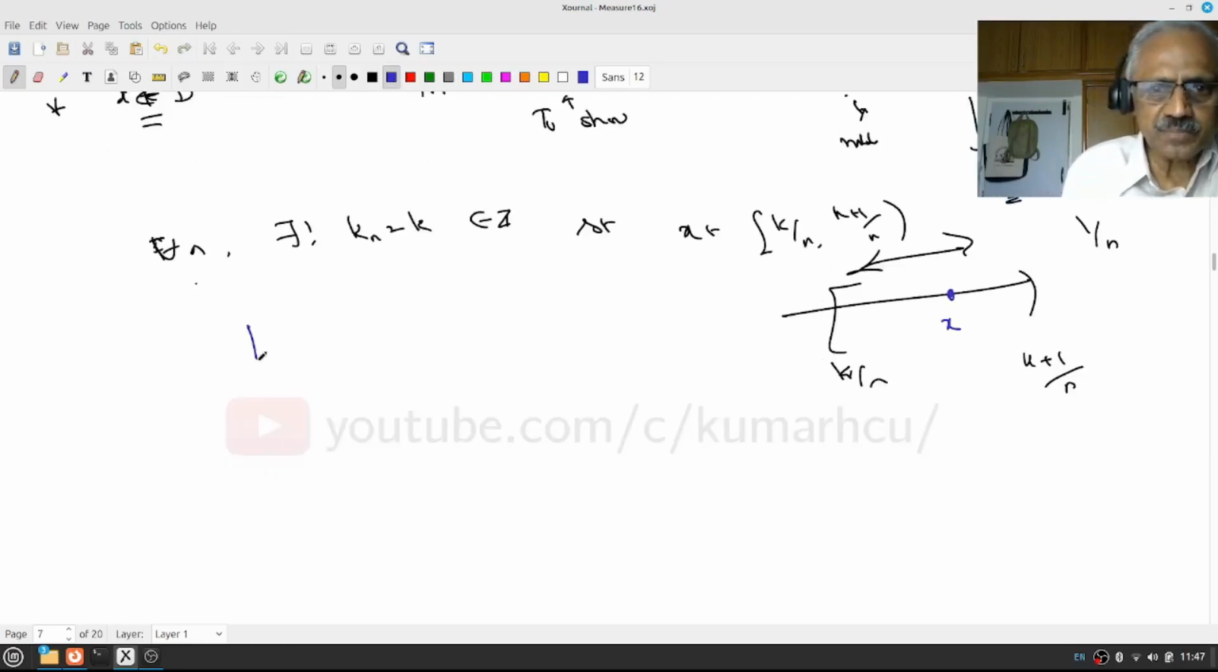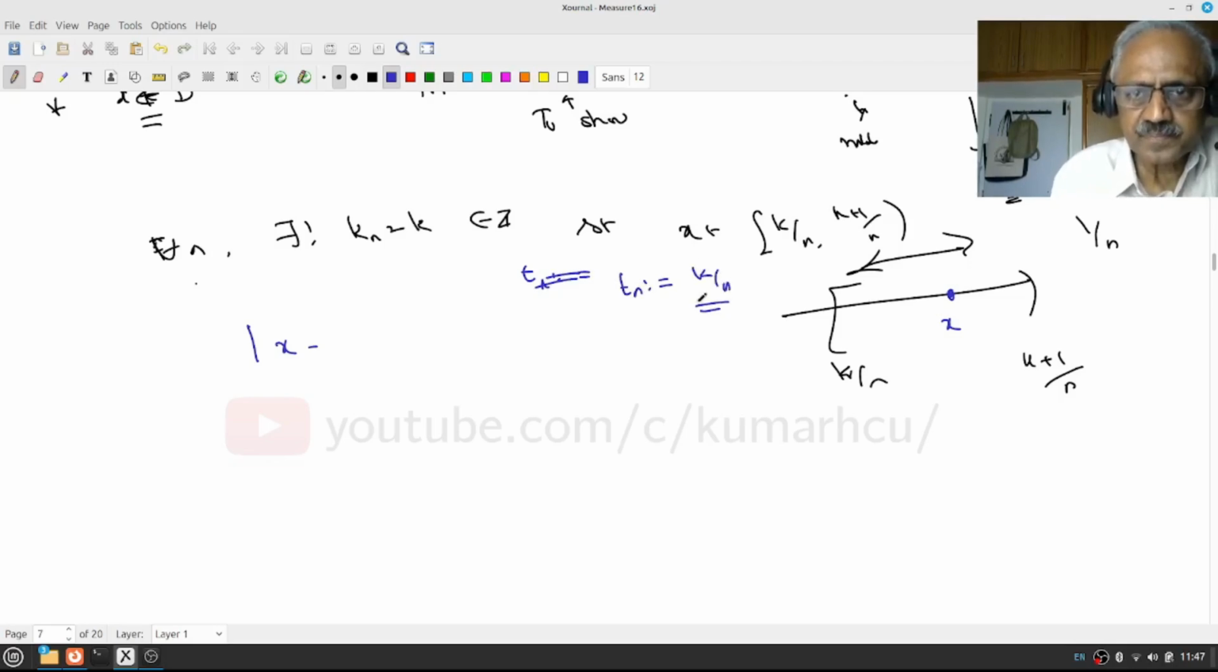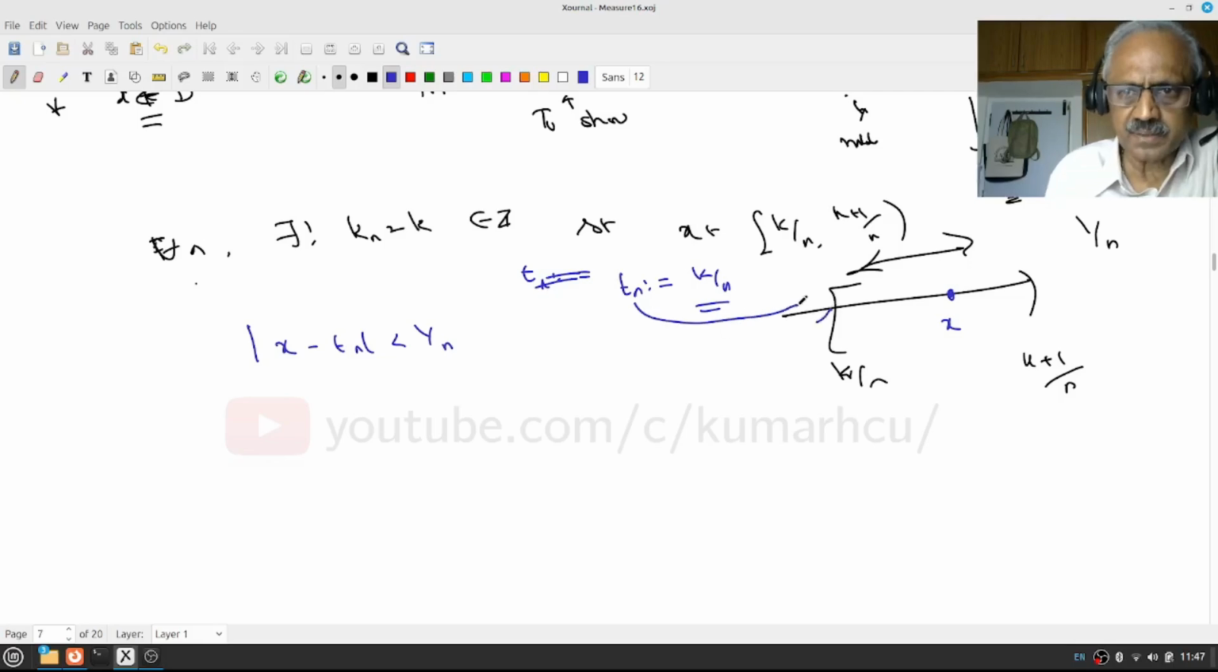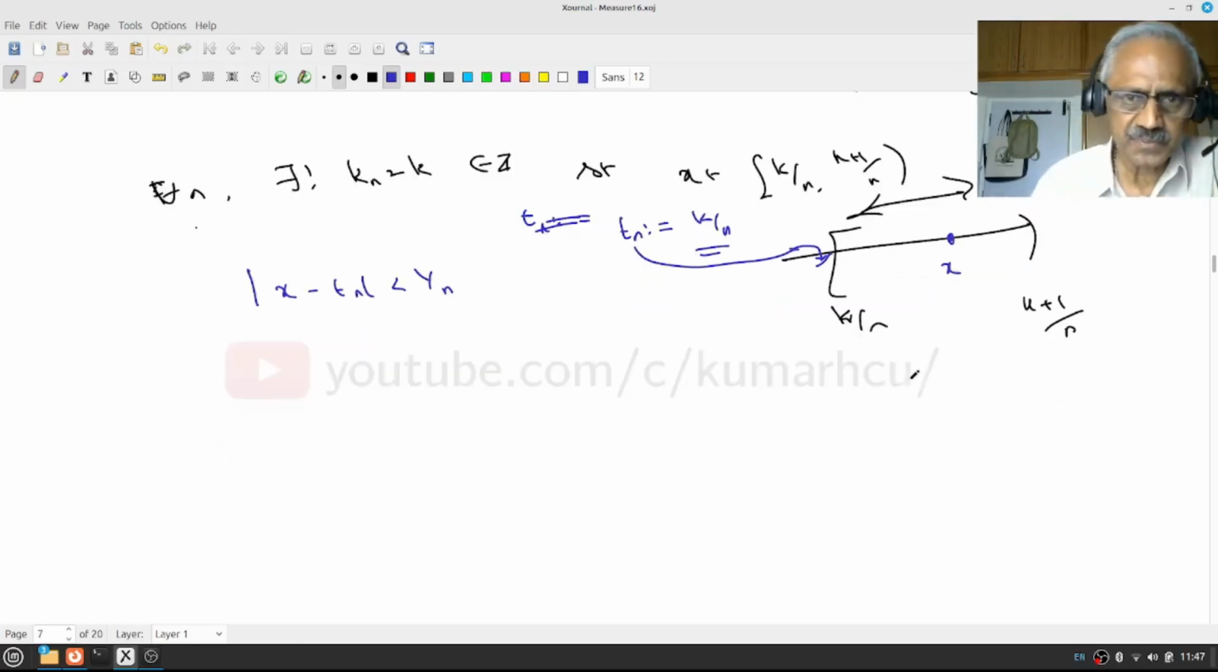Therefore, the distance between my x and this k by n, call it for example t_n, equal to this particular k by n, is less than 1 by n. So what is t_n? This is the left-hand endpoint. This t_n is nothing else than the left-hand endpoint of this unique subinterval to which x belongs, right? Therefore, my t_n converges to x.